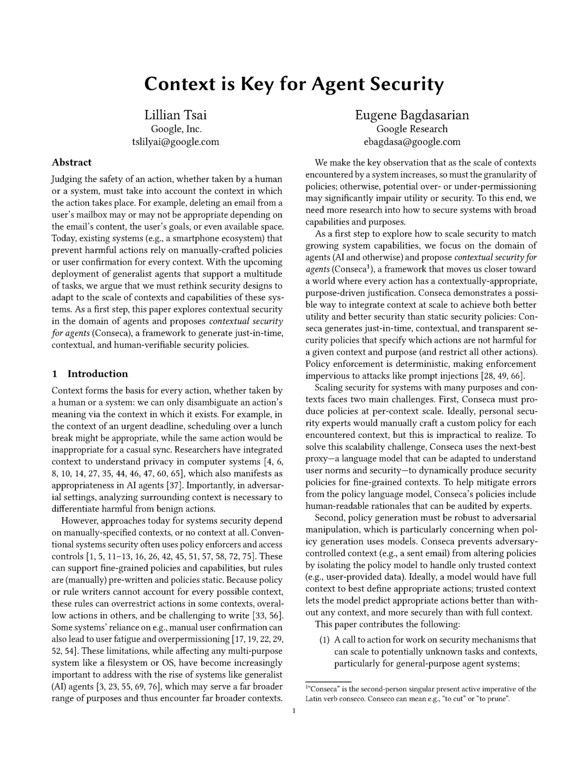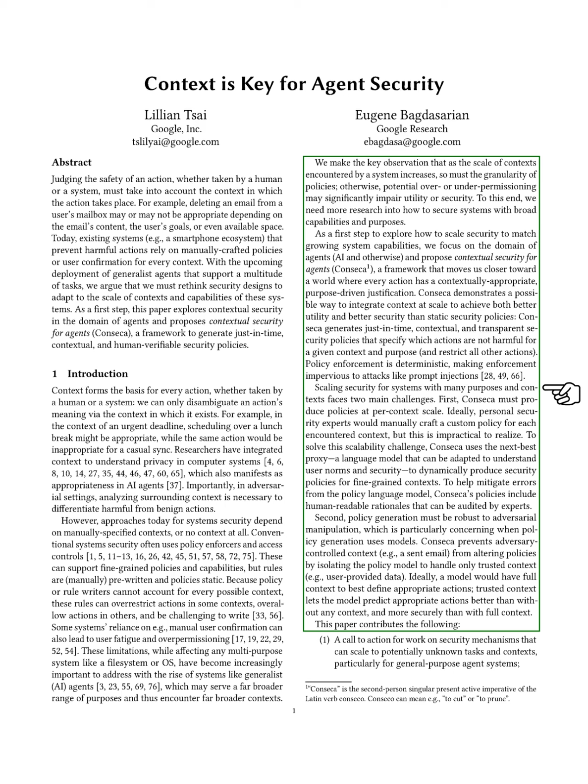Section Summary. In this section, we emphasize the importance of context in understanding actions and propose Conseca, a framework for contextual security in AI agents that generates dynamic, purpose-driven security policies tailored to specific contexts. We highlight the need for scalable security mechanisms that can adapt to diverse tasks and contexts, addressing the limitations of static policies and enhancing both utility and security.